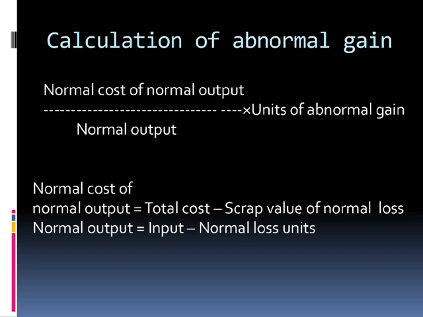Calculation of abnormal gain: normal cost of normal output divided by normal output into units of abnormal gain. That is, the normal cost of normal output means total cost minus scrap value of normal loss. Normal output is equal to input minus normal loss in units.